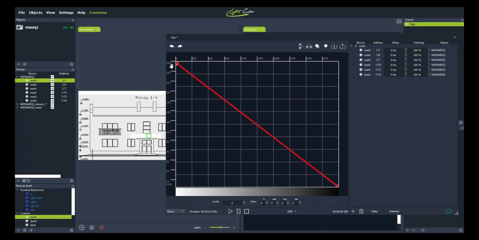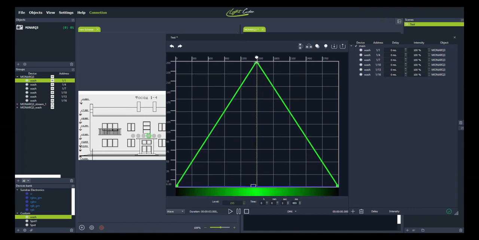Another example, all my channels are now at 0. In the middle of the line, I double click to create another point. I click this point to select only green channel, then increase it to 255. I got the following scene in the beginning of the timeline. Our devices are off. Then in the middle, green channel goes up to the max. And it means that in the middle of the timeline, fixtures on our facade are completely green. And at the end of the scene, the green channel is again off. This is how it works. For example, you can start your scene with red, then smoothly move into green and finishing as white.